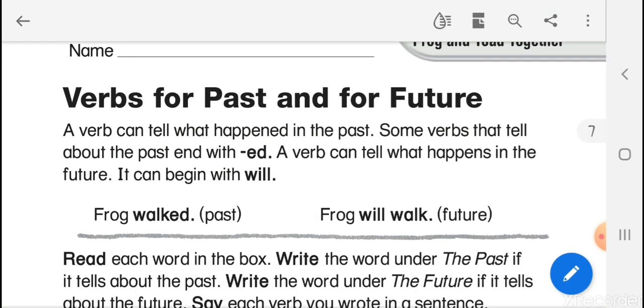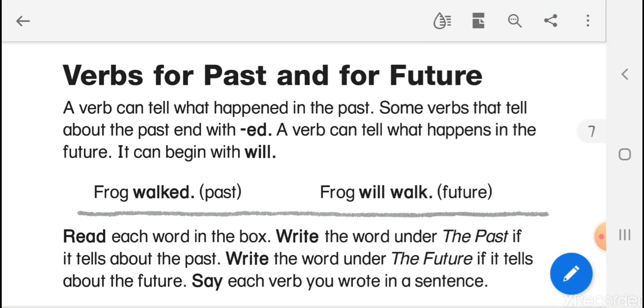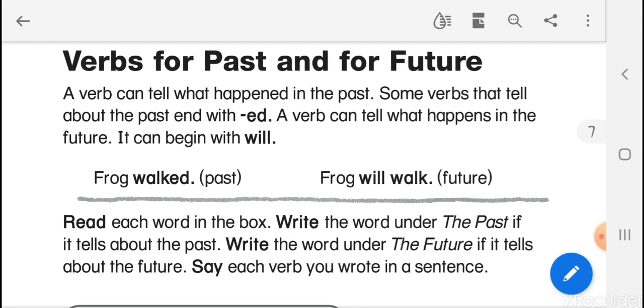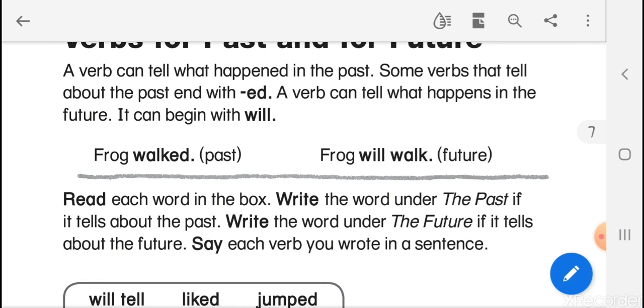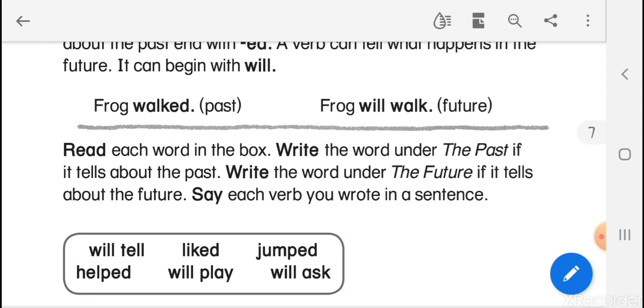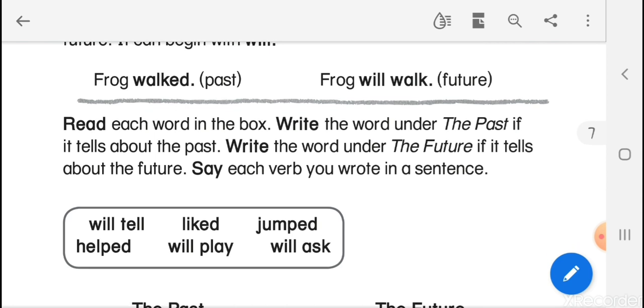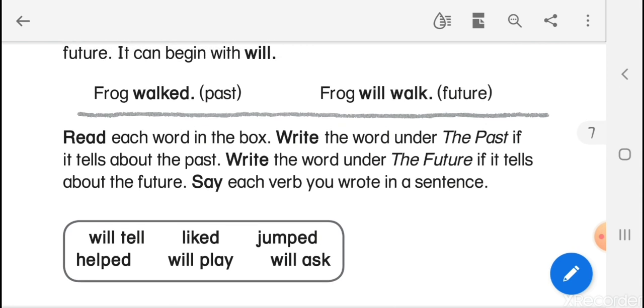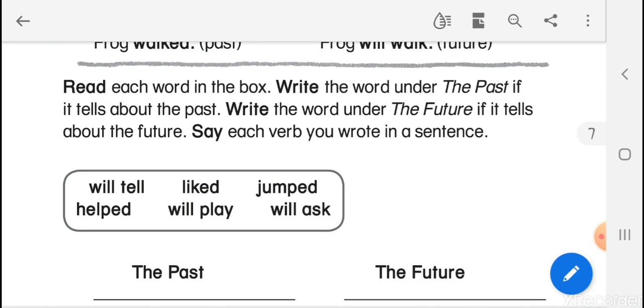So here, verbs for past and for future. A verb can tell what happens in the past. Some verbs that tell about the past end with ed. A verb can tell what happens in the future. It can begin with will. So for example, frog walked. Ed means something happened in the past. Frog will walk. Will walk means something that is going to happen or about to happen. So that means the future.